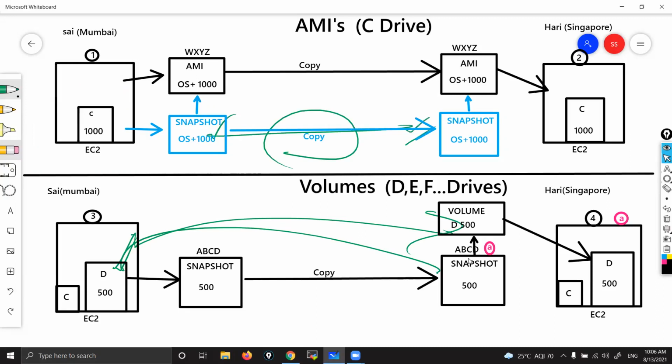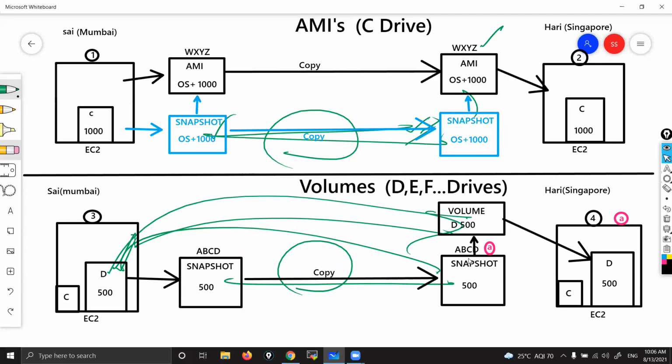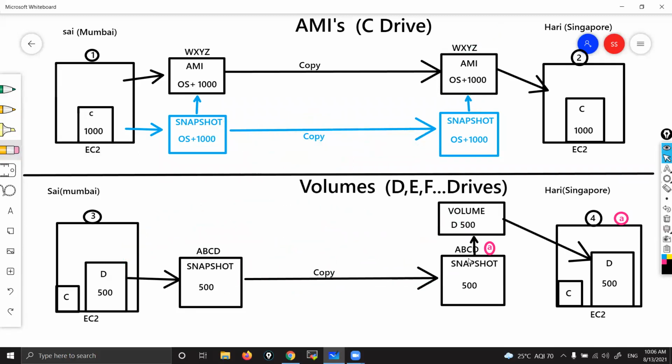Here also, the snap got copied, not the AMI. The snap got copied, and from that the AMI got created. Here you are copying the snap directly, manually. So you cannot directly copy an AMI or volume directly. No, that provision is not there. If you want to copy, you can copy only if it is in snapshot format. Got it? So in AMIs, they have automated this process. Okay, in volumes, they haven't automated. Maybe in future, they may automate. We don't know. Earlier we used to do this manually, but now they automated. Okay, that is so.